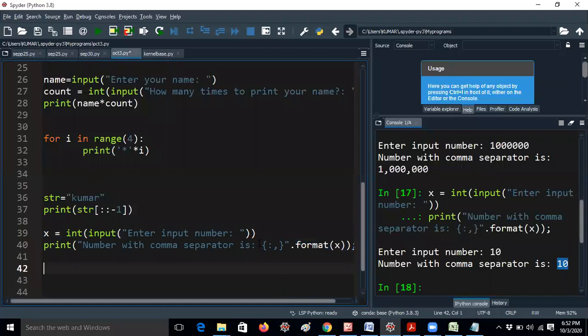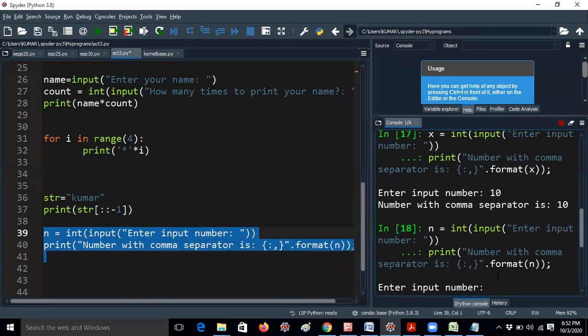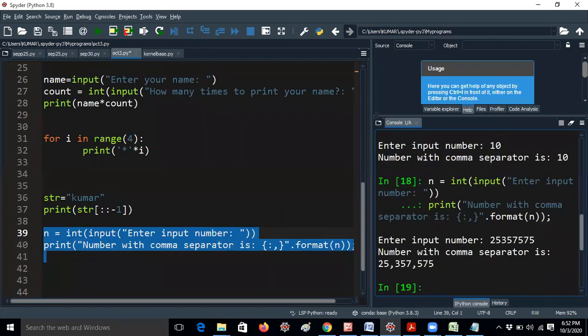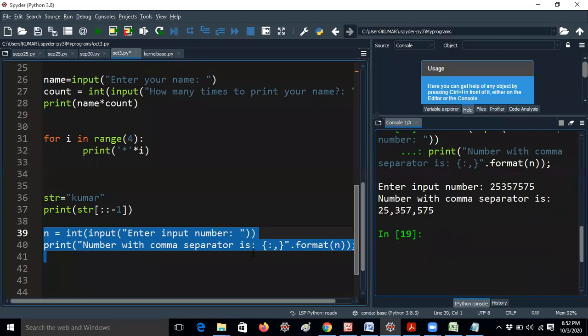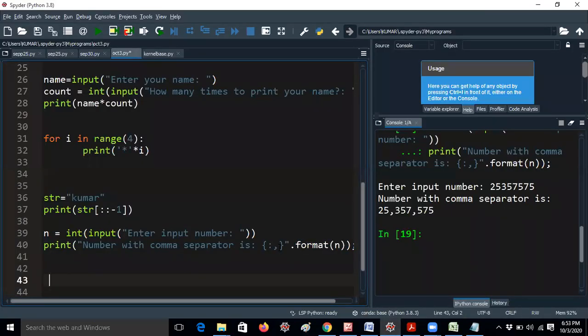This is very easy. I'm just giving curly brace, colon, comma. That's all. And we are using x dot format of x. X is nothing but whatever value you are taking as input. If you are using n here, then you need to give n. That's not a problem at all. Run the program again, and you can give any number, not only 10,000. Any number will give the comma separated output like this. Just give curly brace, colon, comma, curly brace. That's all. This is a very easy logic.